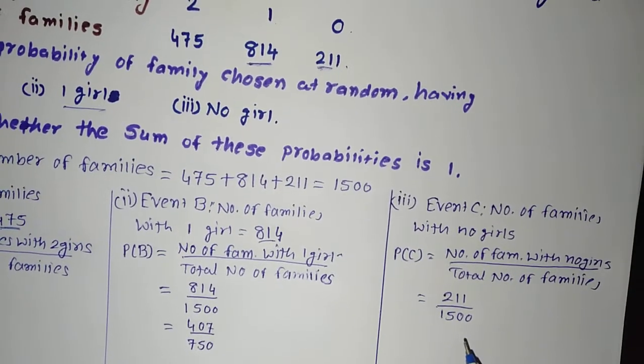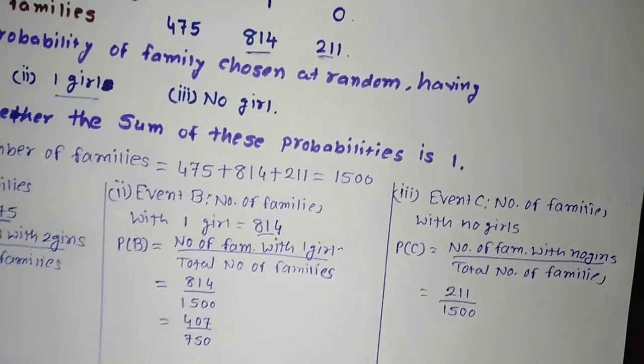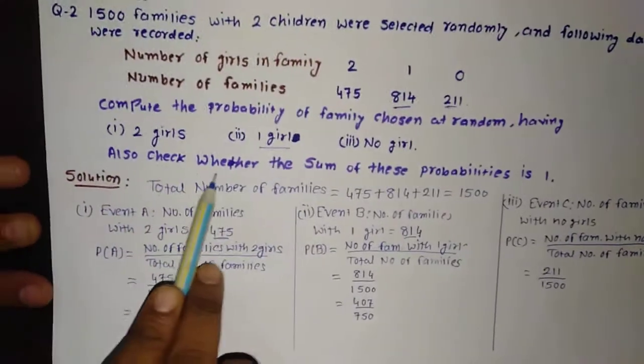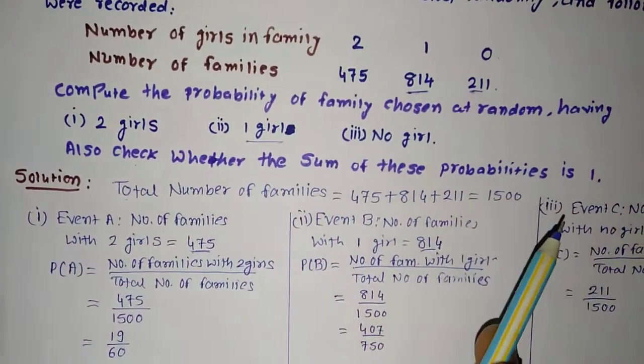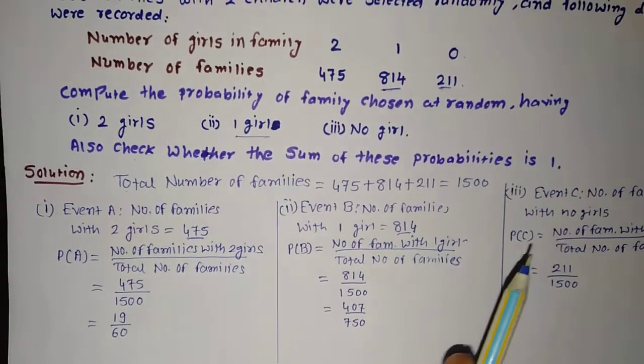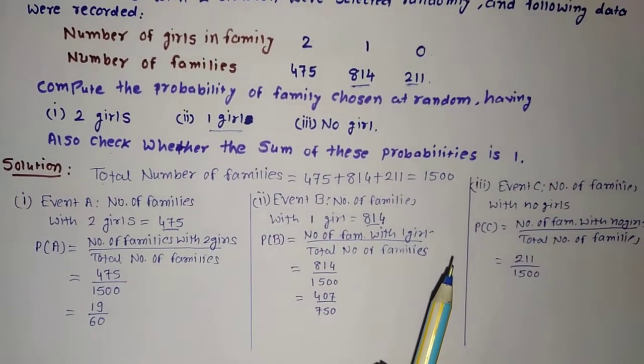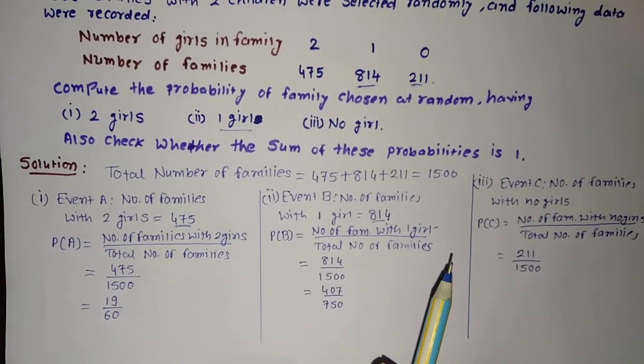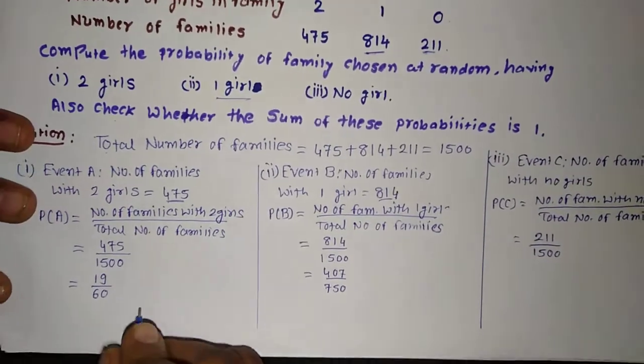Now one more thing is asked in the question. Let us see the question. Also check whether the sum of these probabilities is equal to 1. It means now we want to check whether the sum of all these probabilities is equal to 1 or not. Let us write it here.